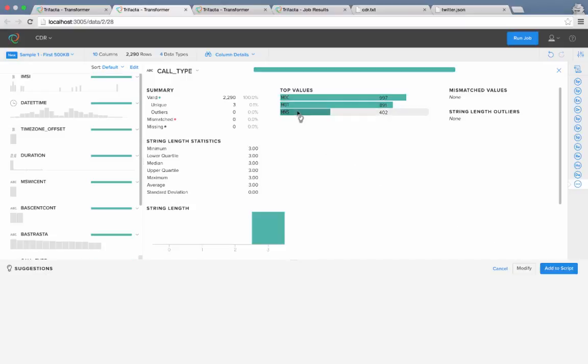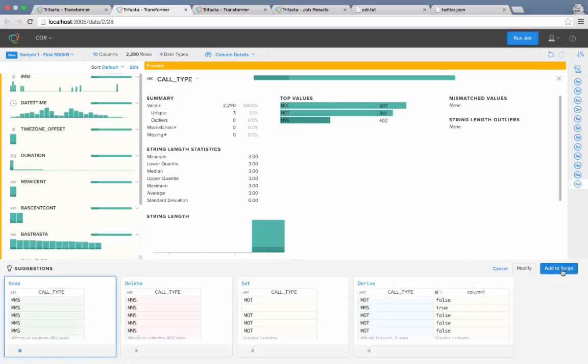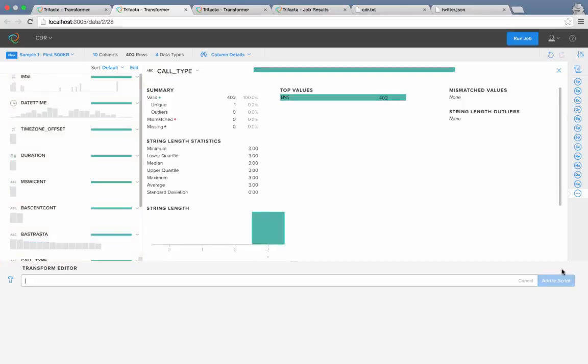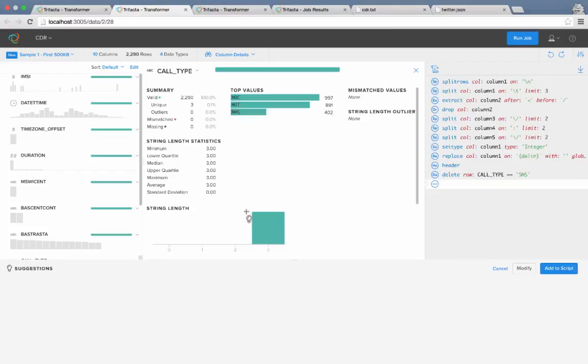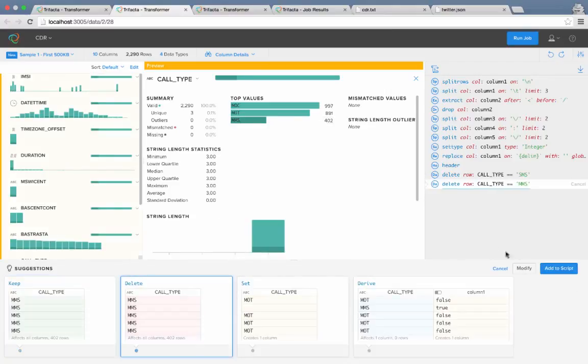Now I'll head back up and select MMS and do the same. Whoops, I just added keep instead of delete. Luckily, that's not an issue with Trifacta. You can always reverse to any point in your transformation. Let me go up to the script and undo, and then add delete to the transformation and add that to my script.